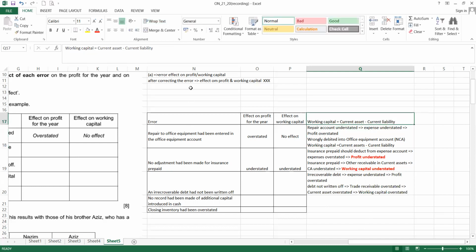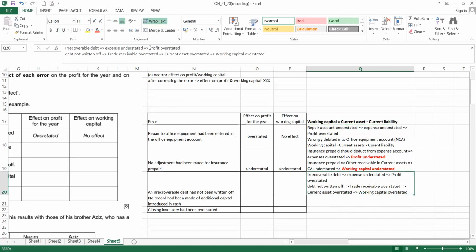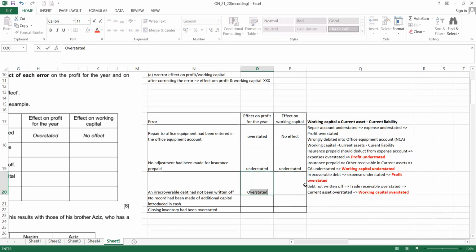So there is the impact of the transaction. Here, profit will be overstated and working capital also overstated.